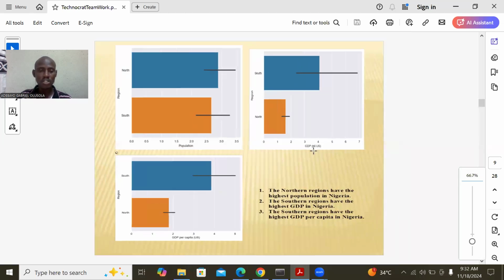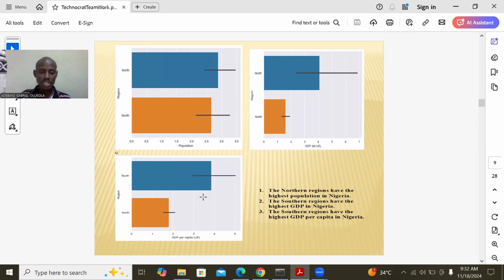This rearrangement shows that for the northern region, northerners are more populated than southerners. When you look at the GDP, the southerners raise more money than the northerners, and the average southerner's GDP per capita is higher than the average northerner's.